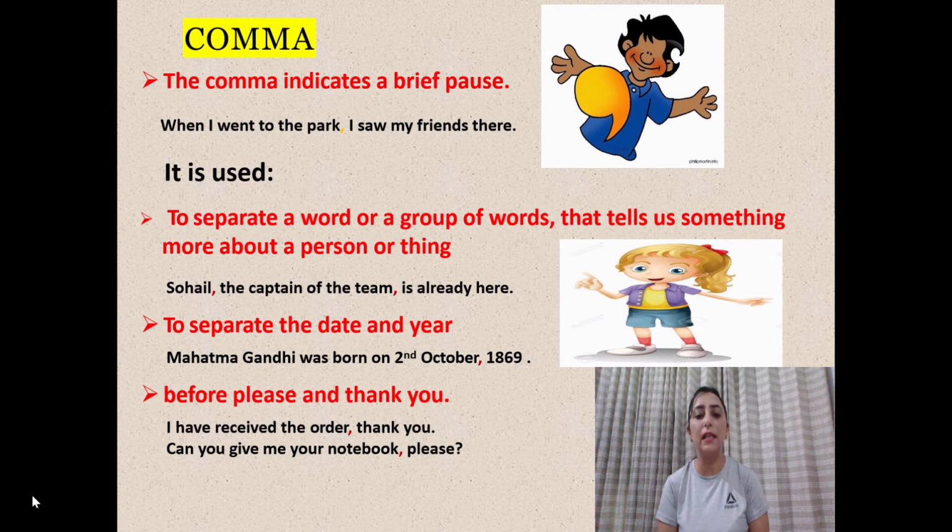Now, to separate the date and the year, Mahatma Gandhi was born on 2nd October, 1869. So we are using comma in between, and towards the end we are using full stop. Before please and thank you, I have received the order, thank you. So we are using comma before thank you. Can you give me your notebook, please? So we are using question mark towards the end because it's a question sentence, and before please we are using comma.